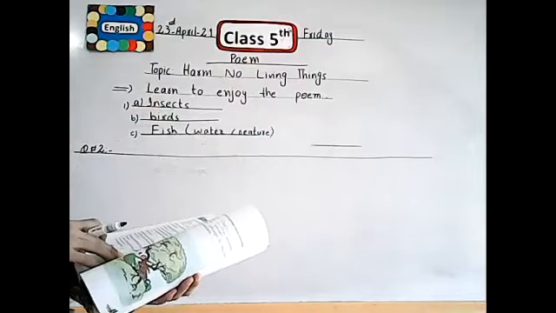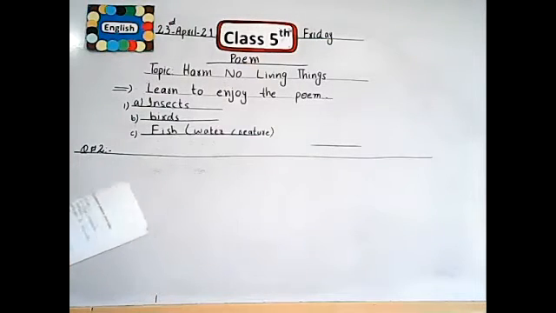In this question, the poet says that we should provide homes and a peaceful place for plants, animals, and other living creatures. What does the poet mean when the poet says that? Now I write the answer of this question. I hope all the students understand this question.